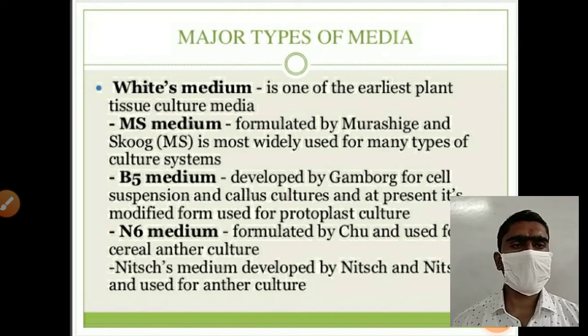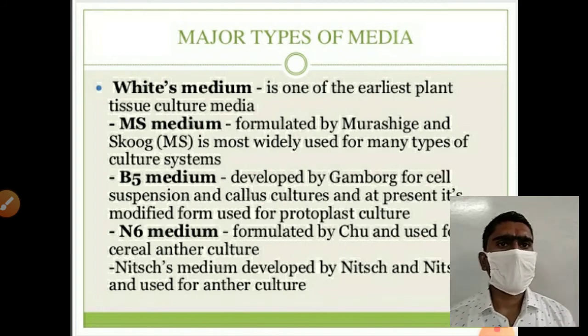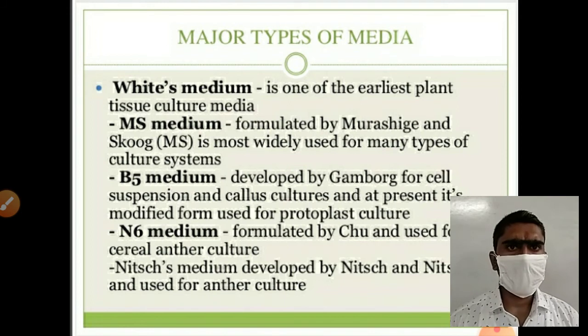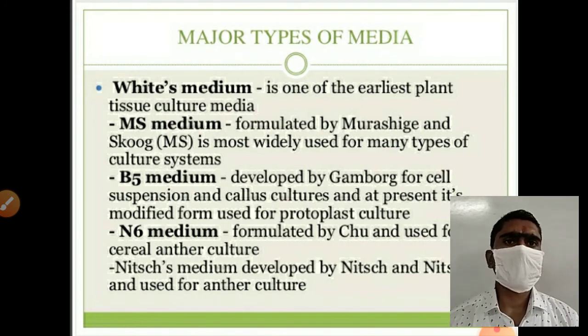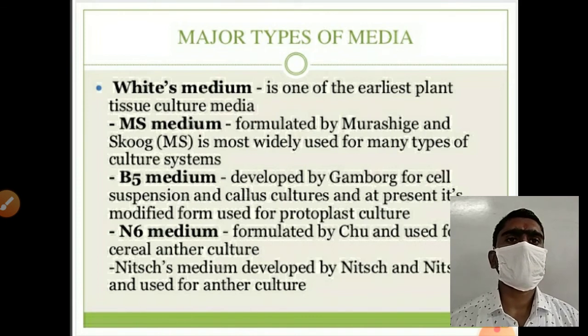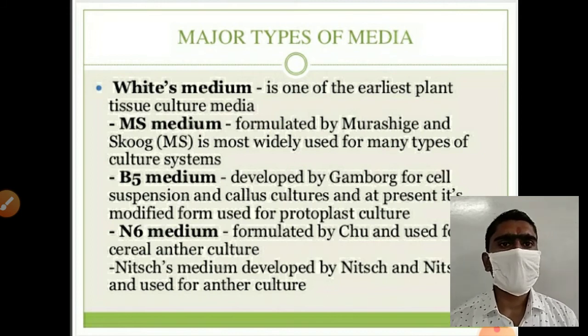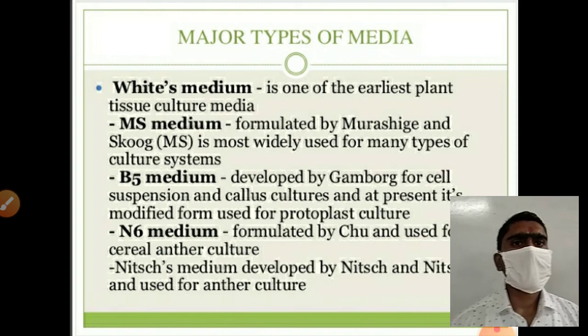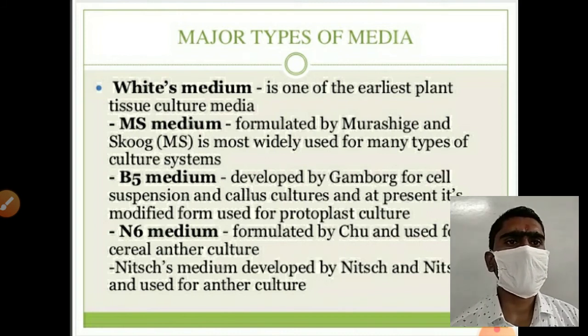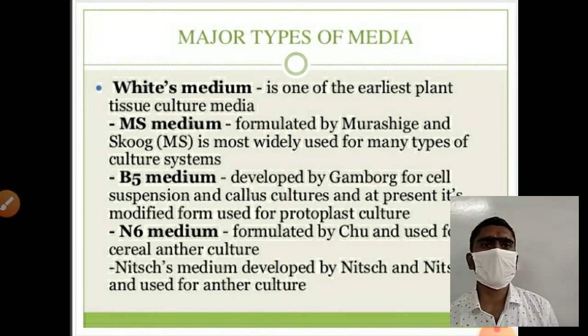Let's see here, major types of media are given. White's medium is one of the earliest plant tissue culture media. White was the scientist who first introduced that media, hence the name. After that, MS media. MS stands for Murashige and Skoog. They both are scientists. The medium formulated by Murashige and Skoog is most widely used for many types of cultures.